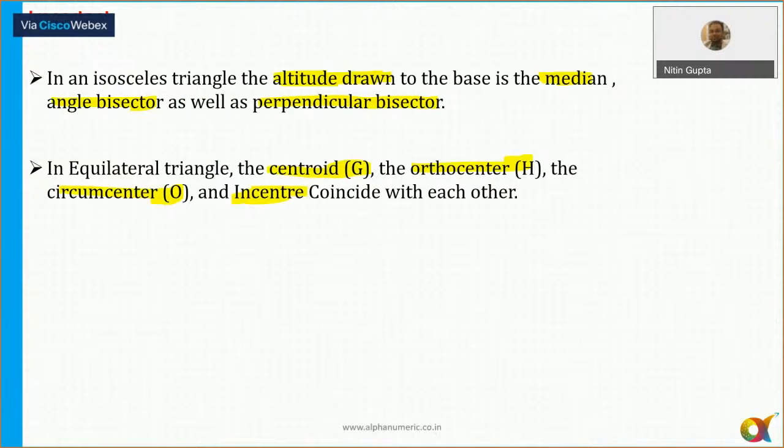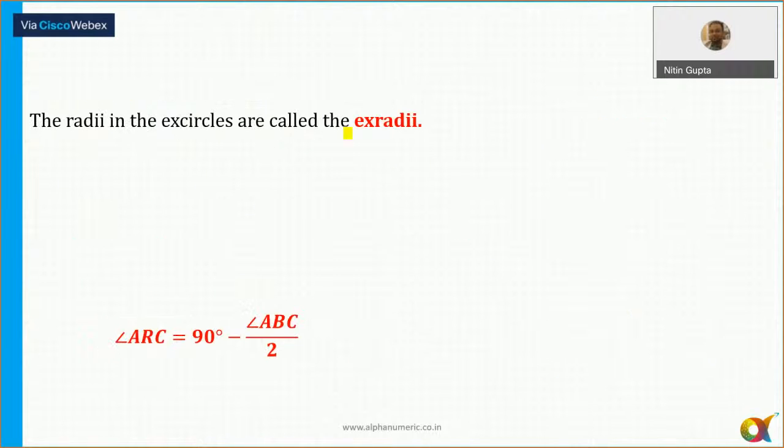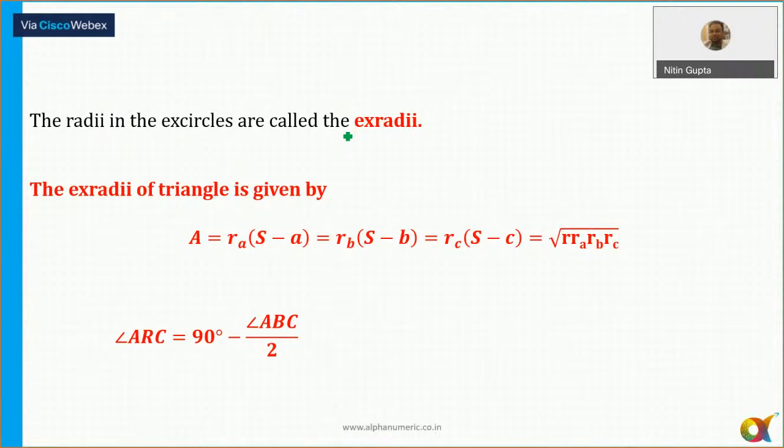Okay, let's move to the next one. Excircle. Excircle is nothing but the point of intersection of two. I'll draw a separate figure for this.